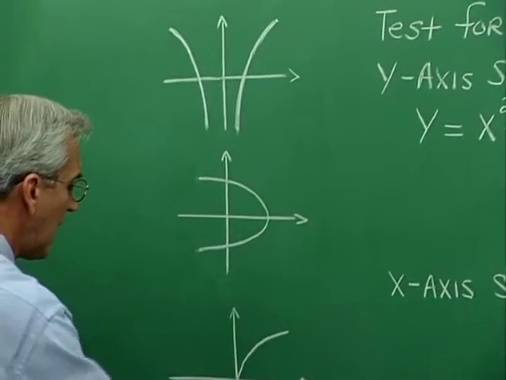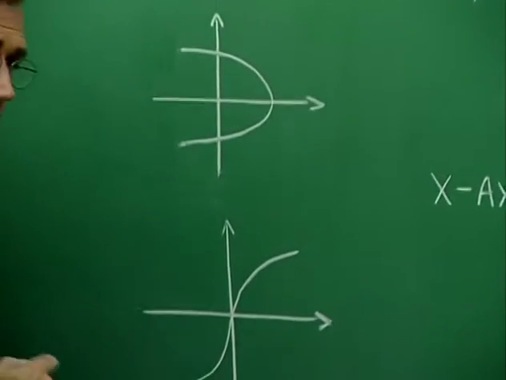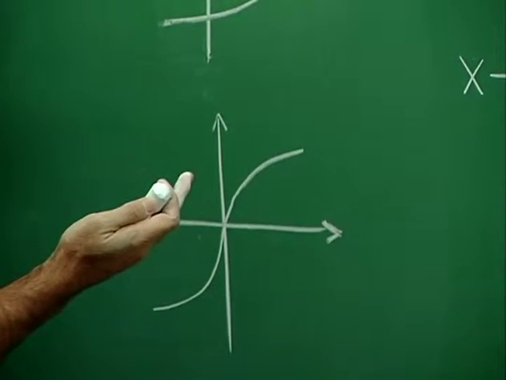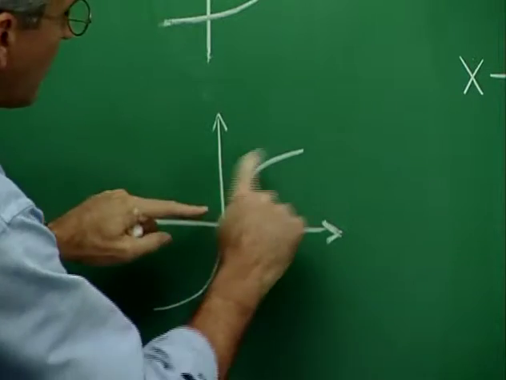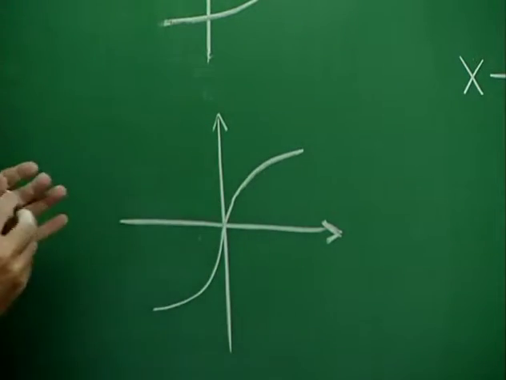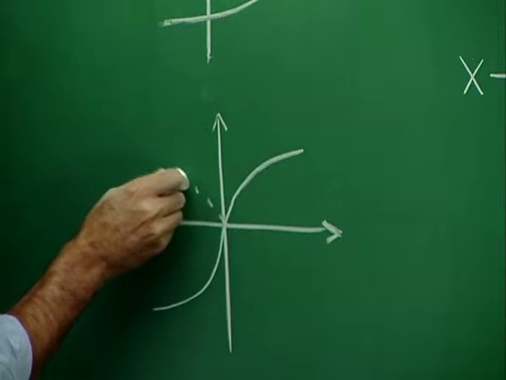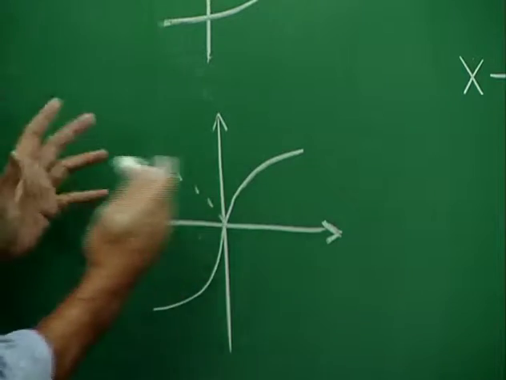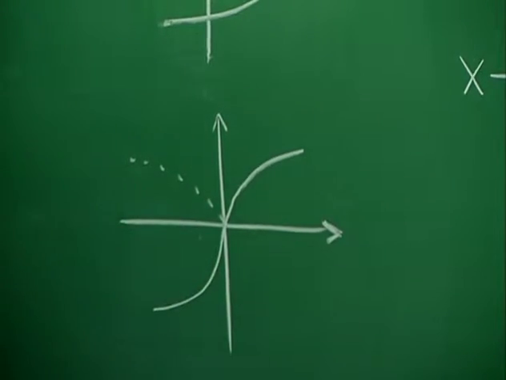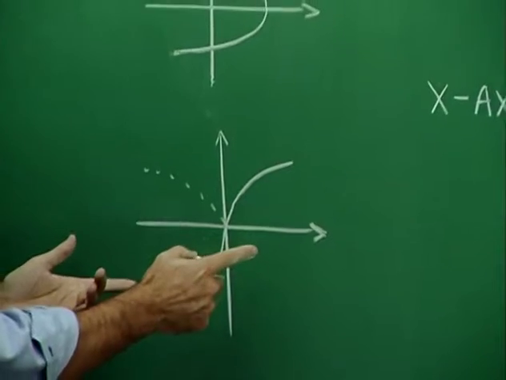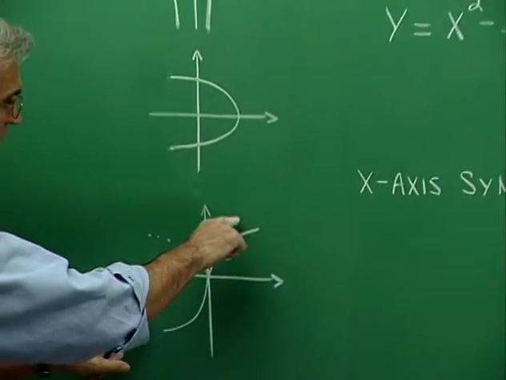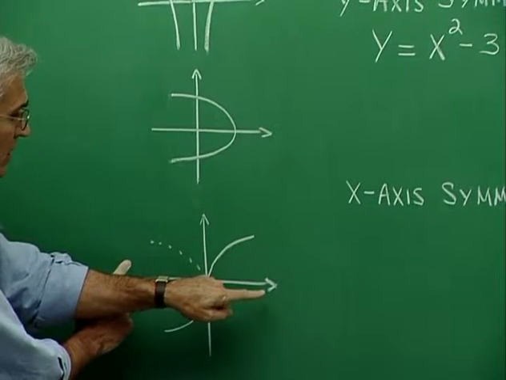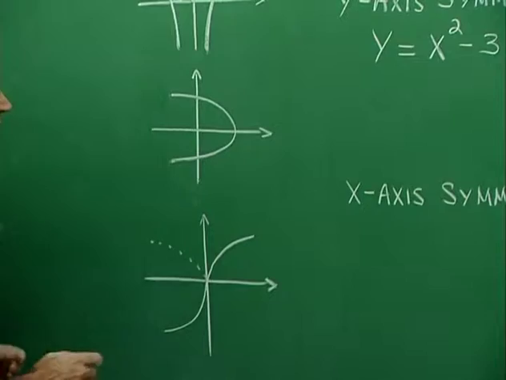Now, here's a third kind of symmetry, and this is called symmetry about the origin. The folding quality is really a double folding idea. If I look at this part of the graph, if I fold over here, then the graph looks like this. And then if I fold down, you see it imprints on itself. So with that double fold idea, I have symmetry about the origin. There's another way to look at symmetry about the origin. Generally, if we twist this around 180 degrees like this, then we have the graph imprinting upon itself.